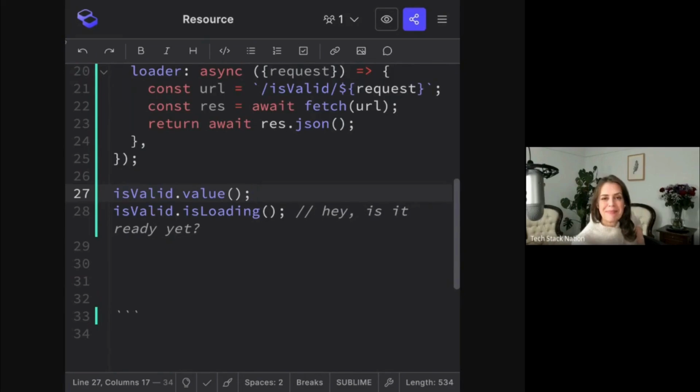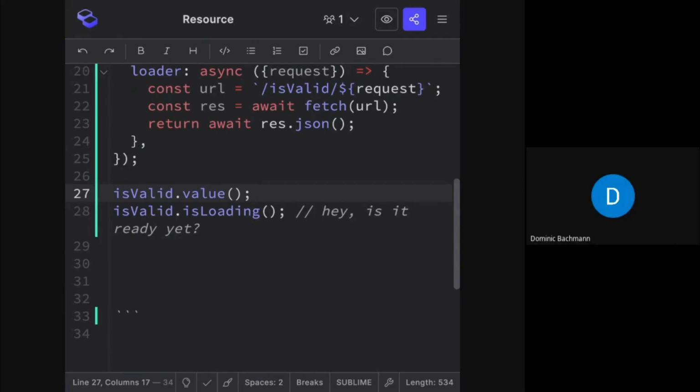Dominic? Yeah, thank you. So it looks a bit like React Query, right? And they have integrations with the routing, everything. And I wondered if this will also be integrated with the Angular router.